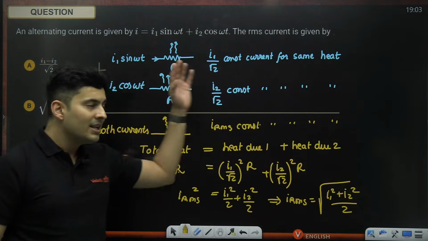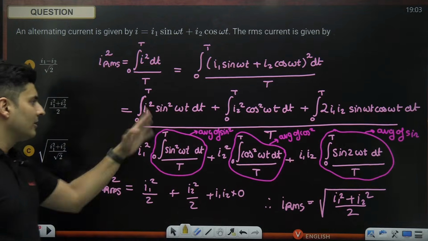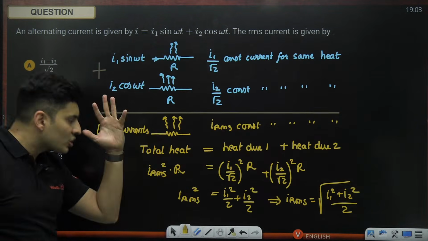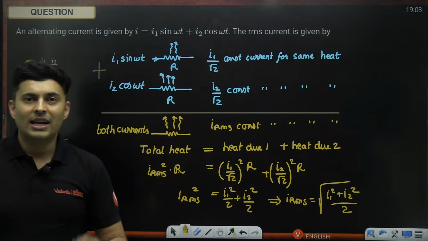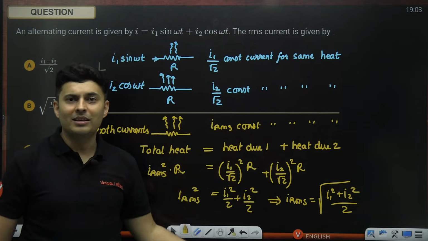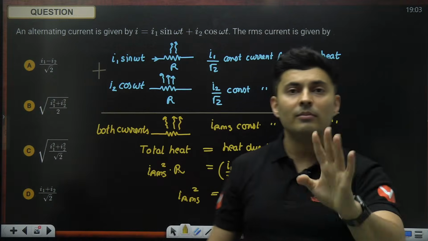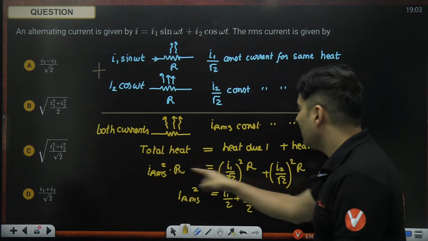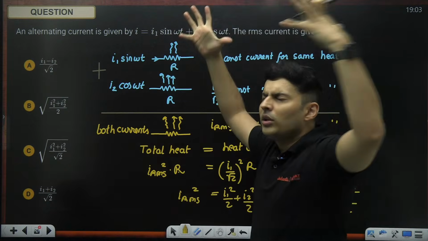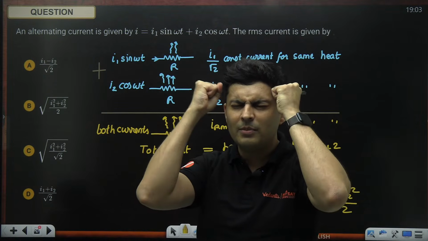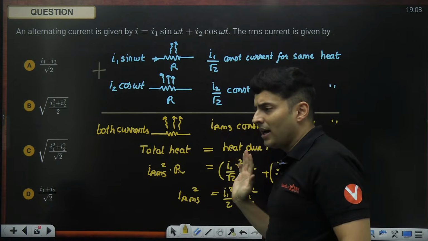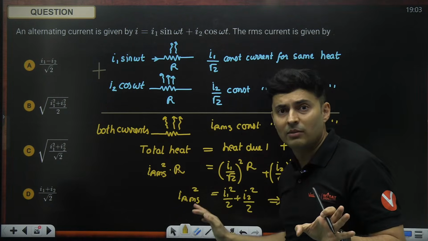Now you only tell me, is this method better than this particular method? It looks like garbage right now, but this is so powerful and easy. I have explained it, that's why I've written down so many things. But actually, many kids directly start with this equation. They don't even write all these things. They think, the total heat which will be generated will be whatever is the RMS current totally squared into R. That's how your opening statement will be.